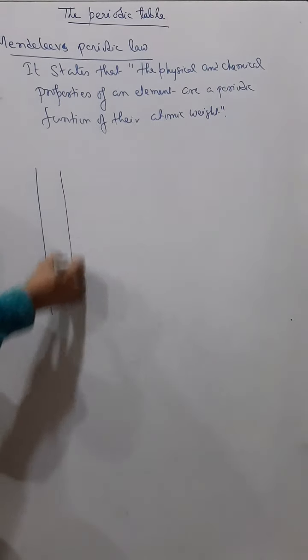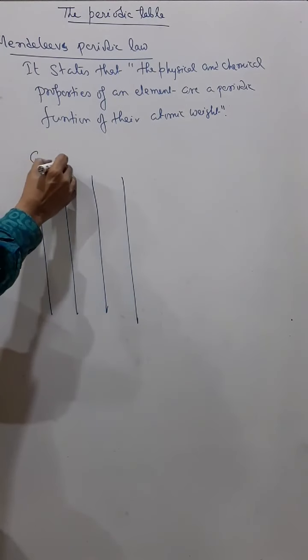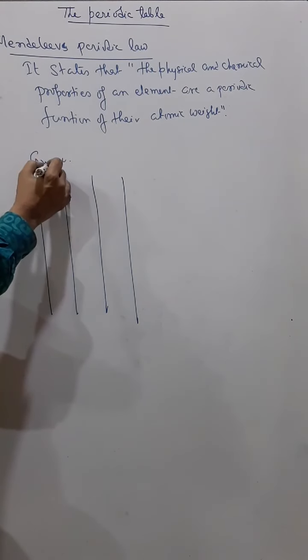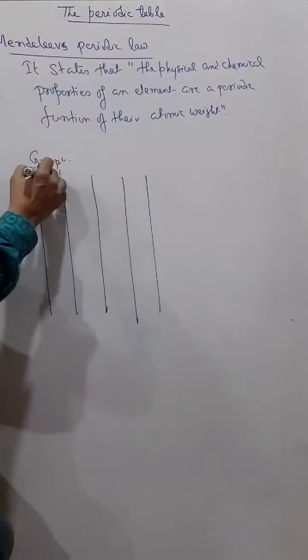Okay, after Newland's law of octaves, now Mendeleev proposed Mendeleev's periodic law, and he made a periodic table. This periodic table consists of vertical columns, known as groups, like group 1, group 2 and group 3, which consist of A and B, and so on.